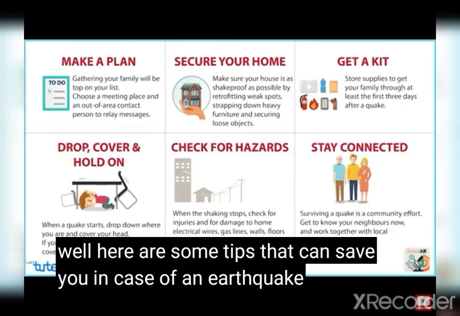Well, here are some tips that can save you in case of an earthquake.